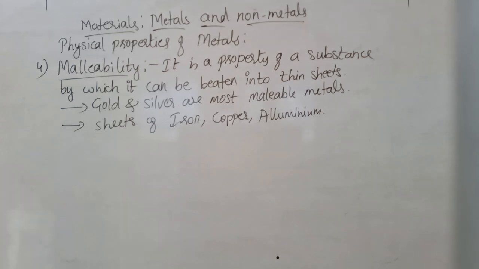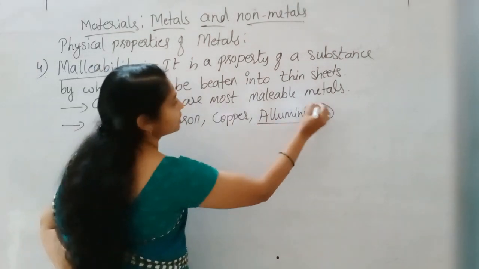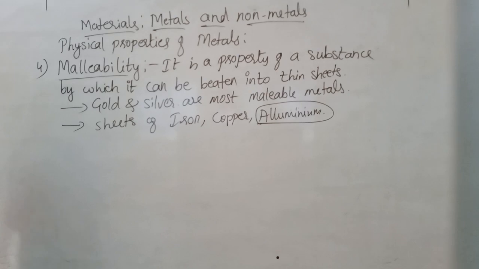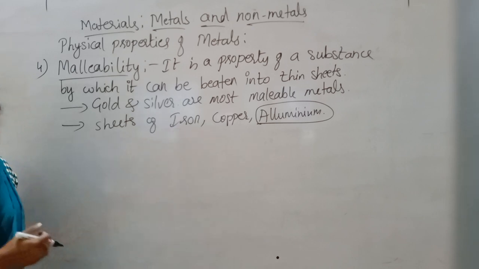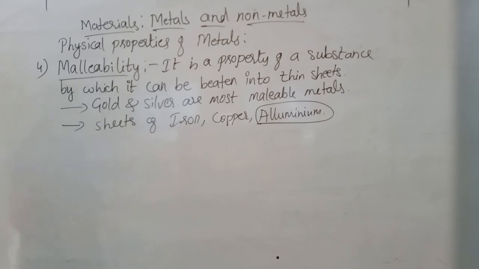We also use aluminium foil to cover medicines and to wrap food substances, and chocolate wrappers and tablet wrappers are of aluminium foil.